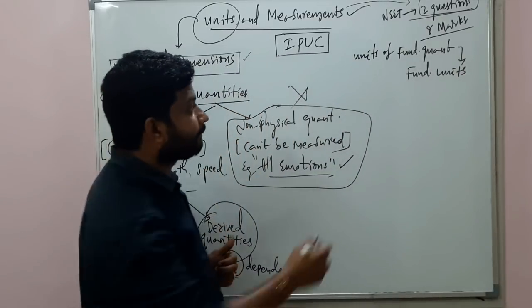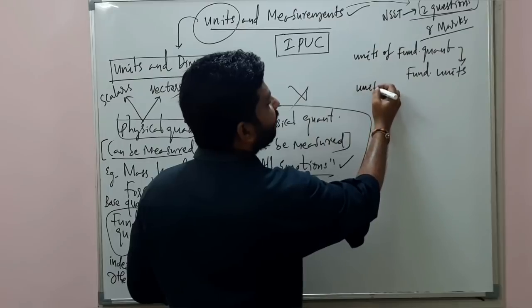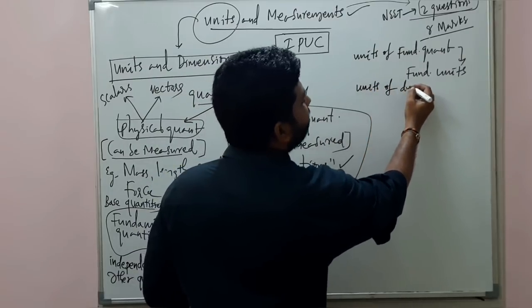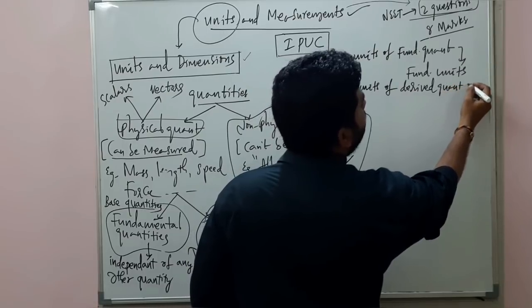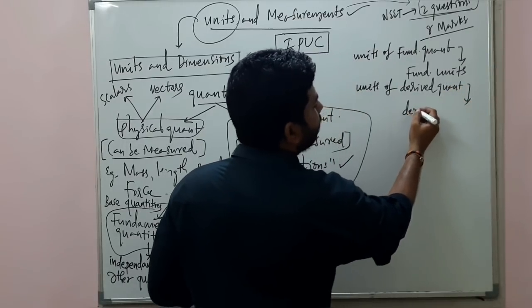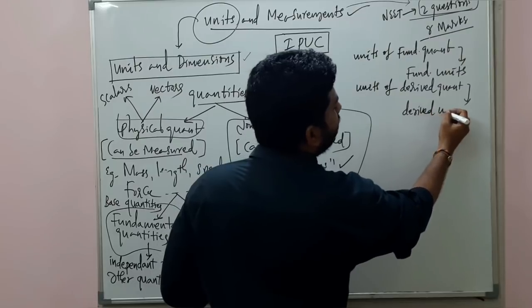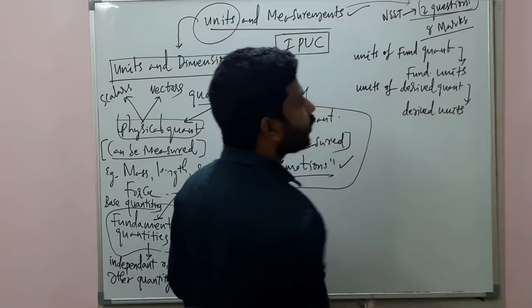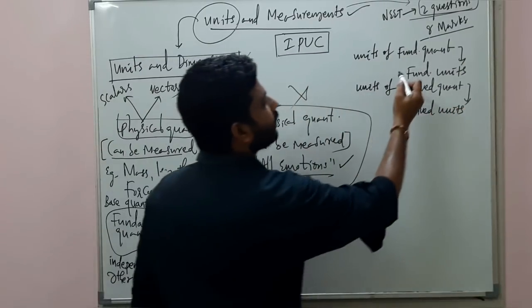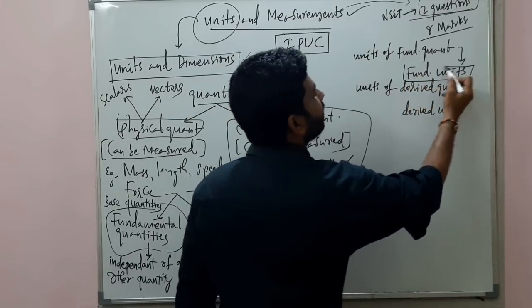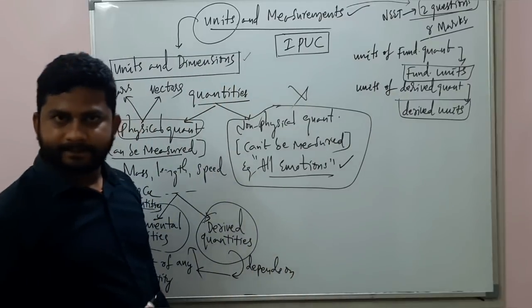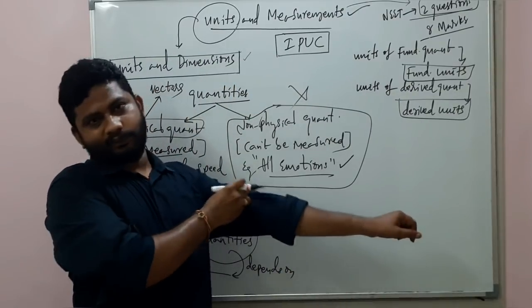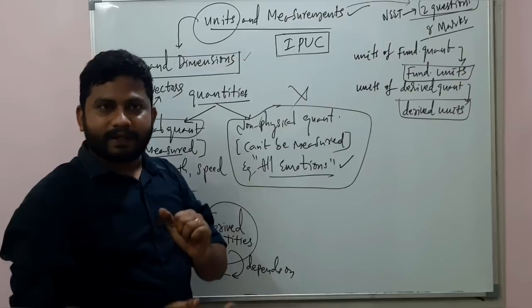In the same way, units of these derived quantities are called derived units. Understand? Units of fundamental quantities are called fundamental units, and units of derived quantities are called derived units. Clear? Now, look at the interesting part here.